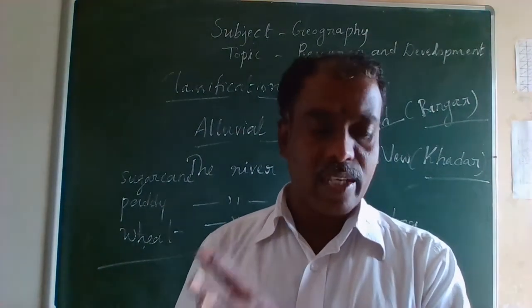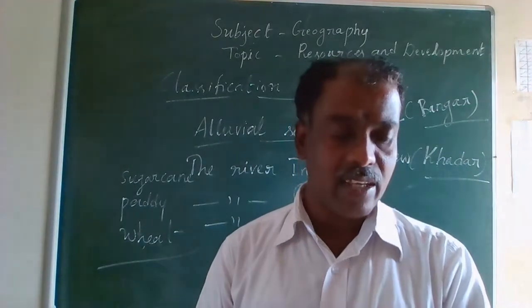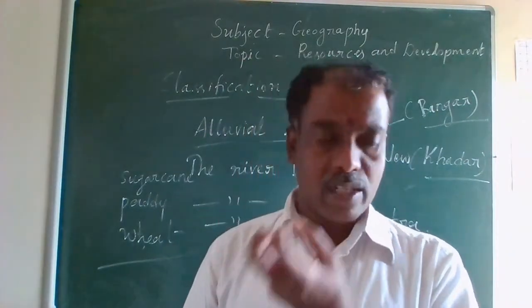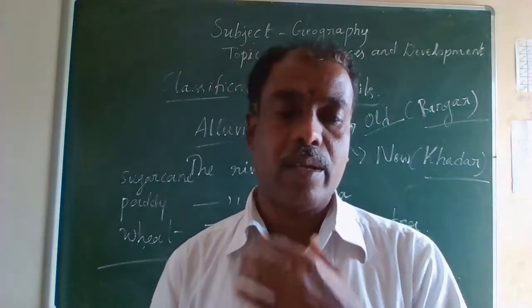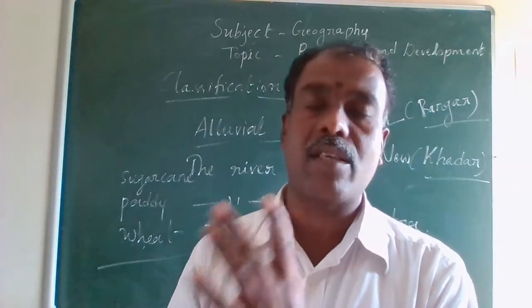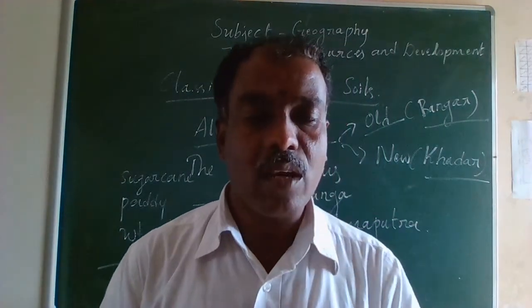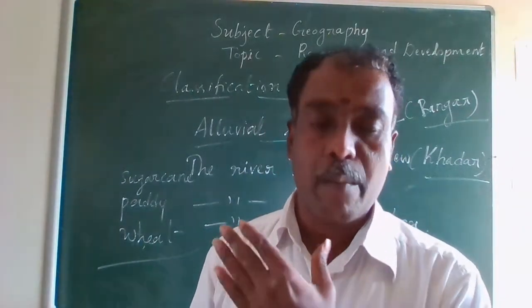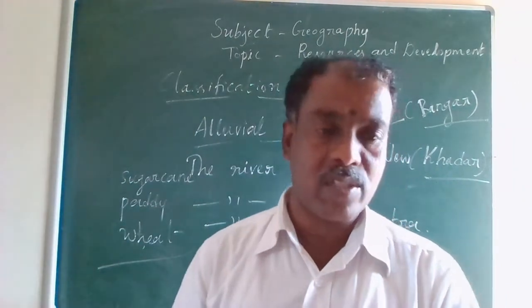This soil consists of various proportions of sand, silt, and clay. Sometimes the soil particles appear somewhat bigger in size in the upper reaches of the river valleys, and in some areas the soils are coarse, most common in the Piedmont plains such as the Duars, Bhabar, and the Terai also.